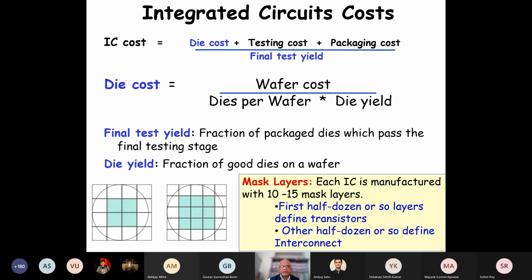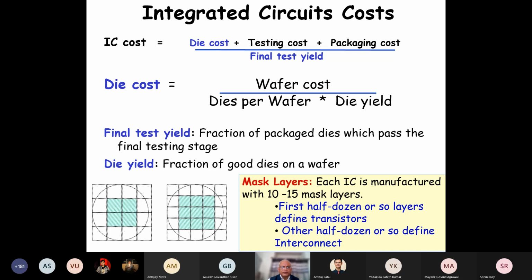So the IC cost is die cost plus testing cost plus packaging cost, divided by final test yield. The die cost, if we look at this first term, is the total wafer cost divided by dies per wafer into die yield. That is how many good dies there are. And of course, these parts that are outside here are not full dies. They have to be discarded.